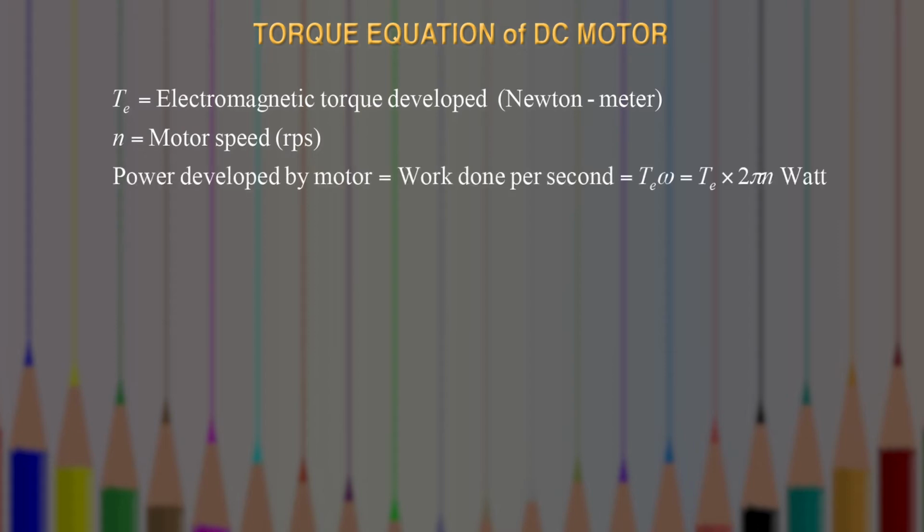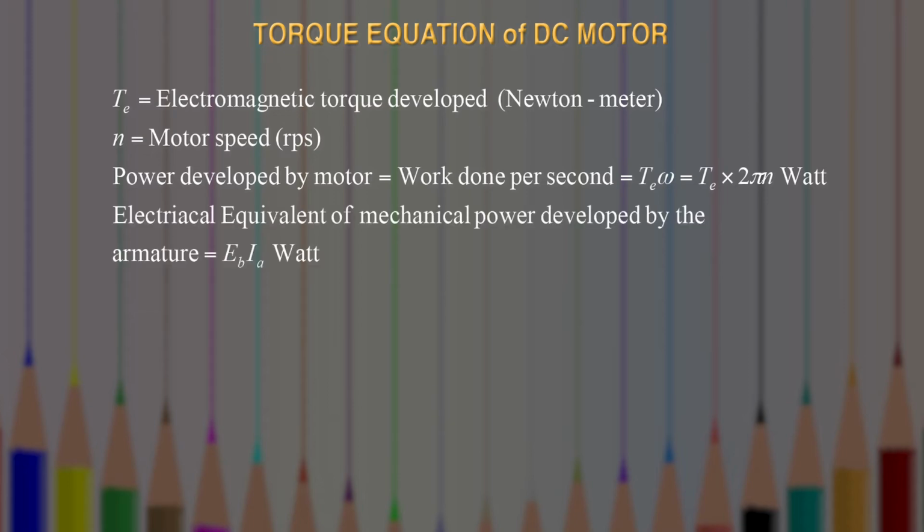Power developed by the motor is nothing but the work done per second, which can be written as the product of torque and angular velocity, and this angular velocity omega can be written as 2 pi n. So the power developed by the motor is TE multiplied by 2 pi n, measured in watt.